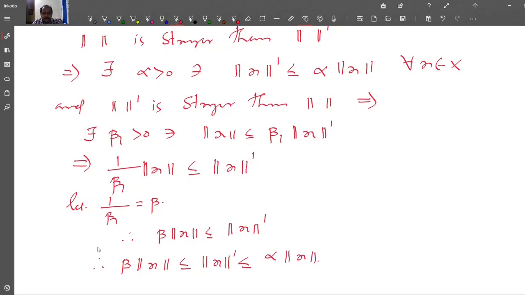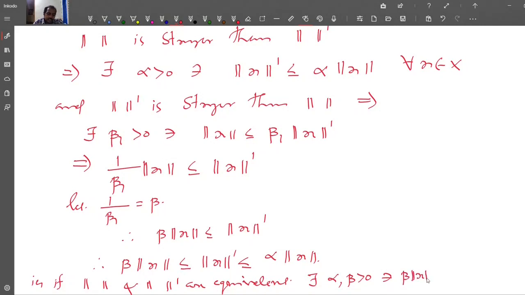That is, if norm and norm dash are equivalent, there exist alpha, beta greater than 0 such that beta times norm x is less than or equal to norm dash of x less than or equal to alpha times norm x.